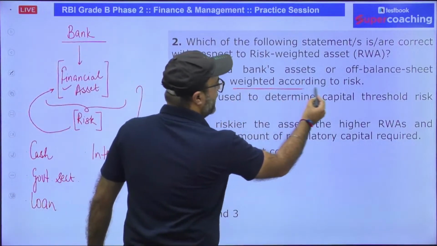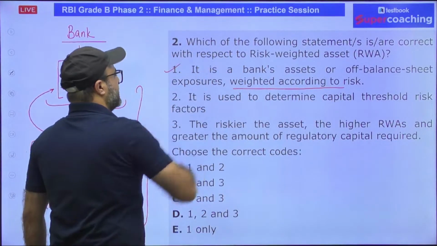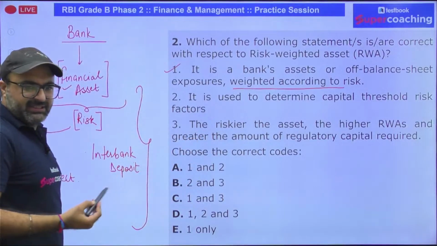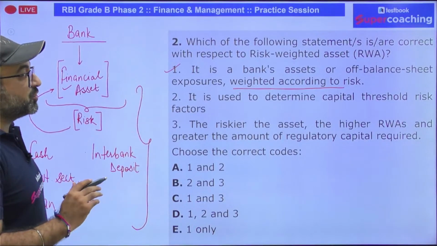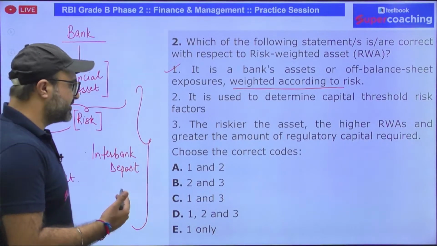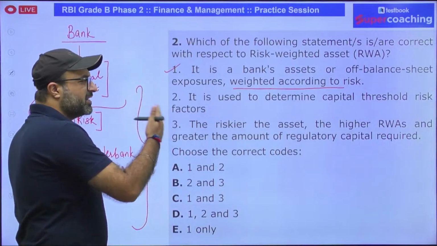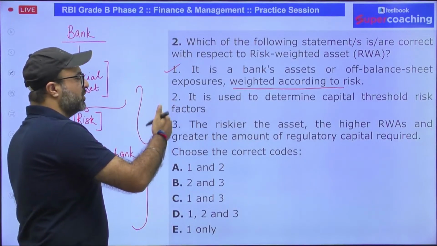Weighted according to the risk, that means you are adding the risk on each and every asset. That is known as risk-weighted asset. It is absolutely correct. It is used to determine capital threshold risk factors.